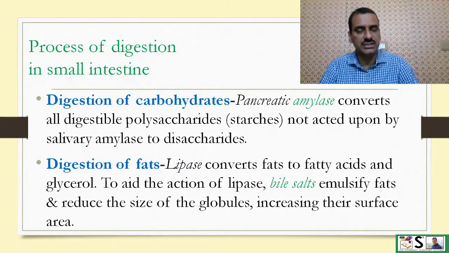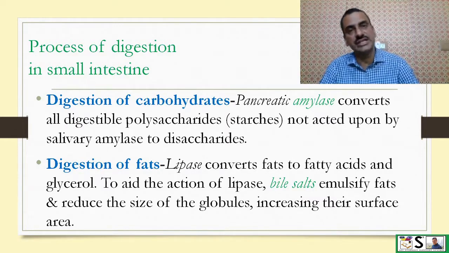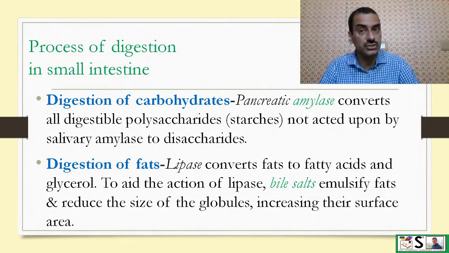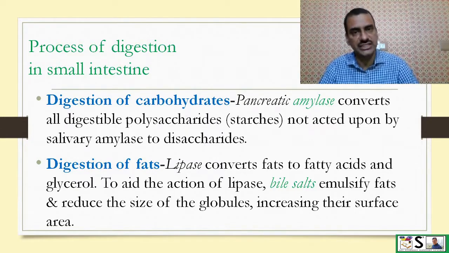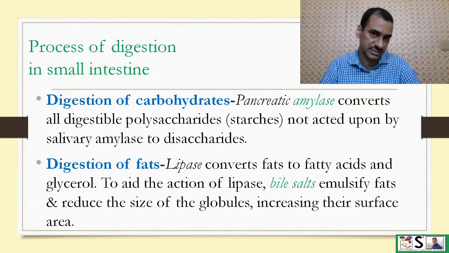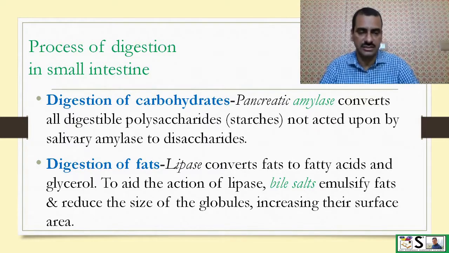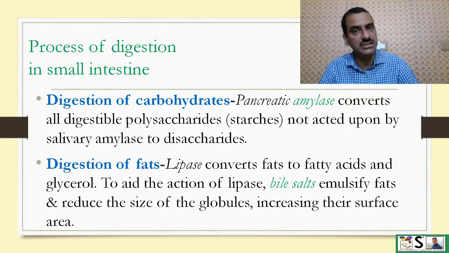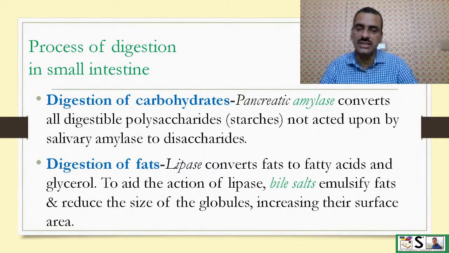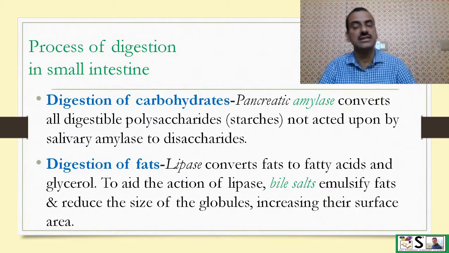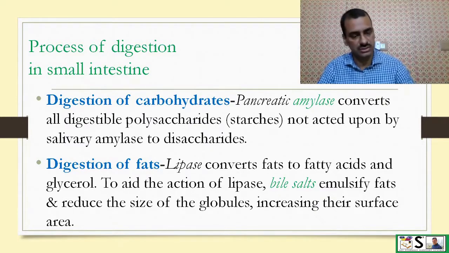Digestion of fat: lipase enzyme of pancreatic juice converts fat to fatty acids and glycerol. To aid this action by lipase, bile salt coming from the gallbladder also helps. They emulsify the fat and reduce the size of globules, increasing their surface area, and lipase acts on this fat.